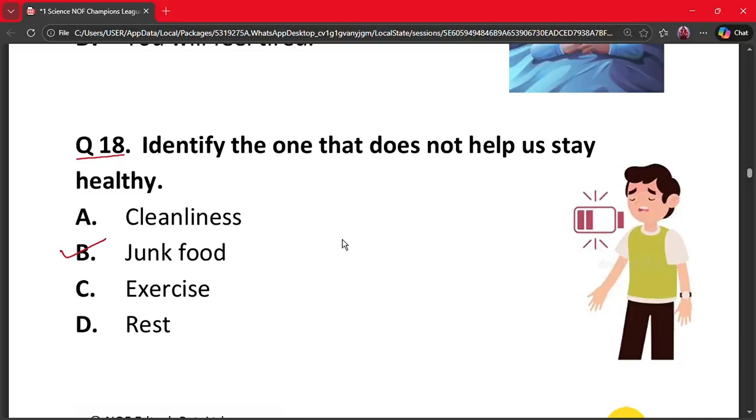Junk food does not provide proper nutrients and can make us unhealthy. Therefore, option B is the correct option, that is junk food.